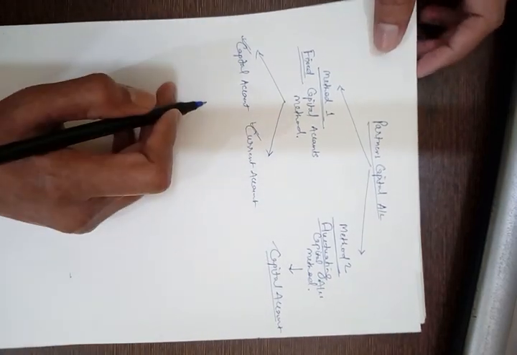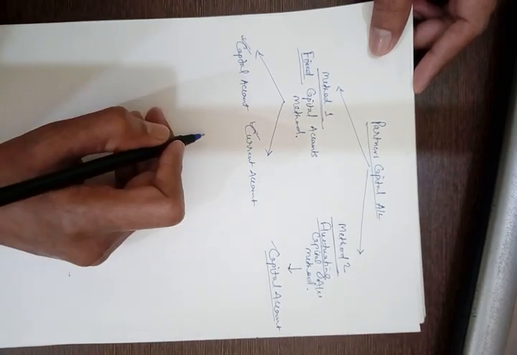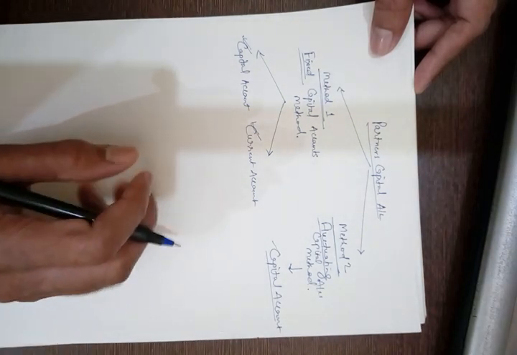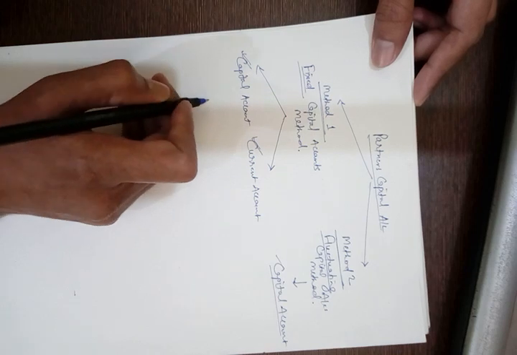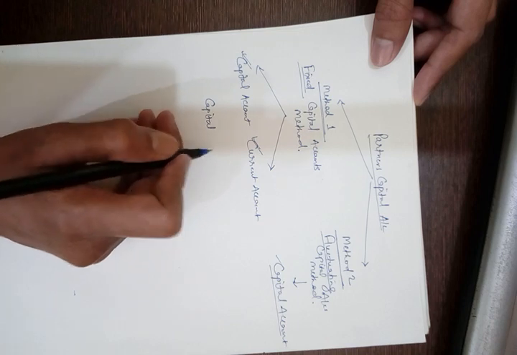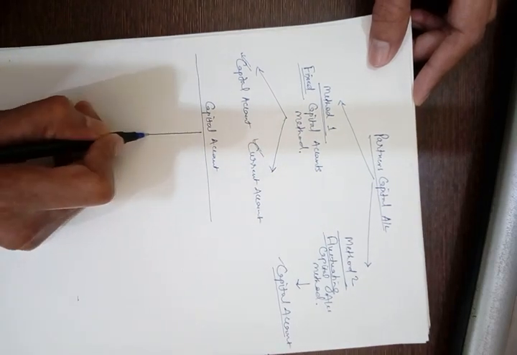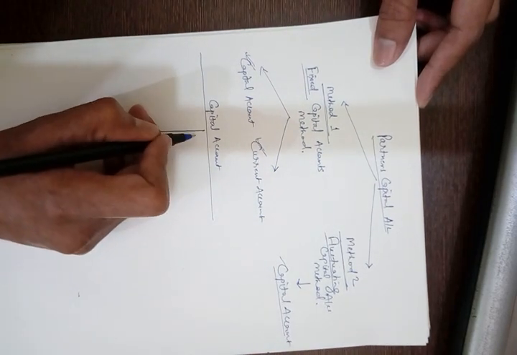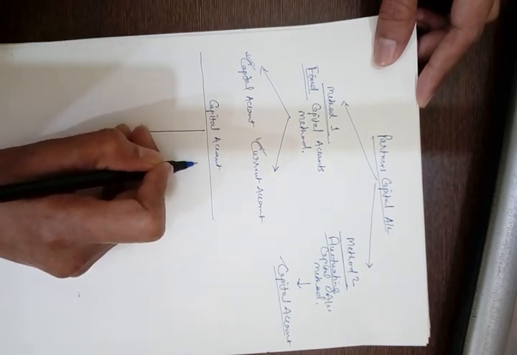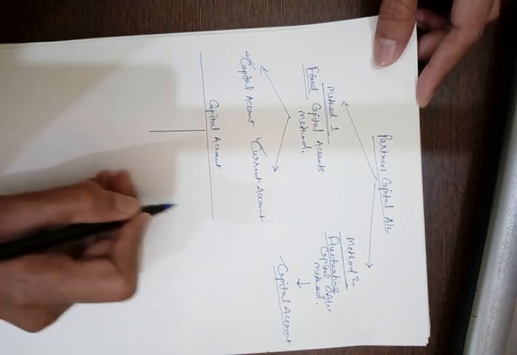Now students, recall class 11th. You know that capital account is nothing but simply the ledger representing the owner of the firm. In class 11th, since there was a single owner, we used to prepare the capital account of the single owner. And you know it very well that if it is a new business, then the capital account is credited by cash or bank, that is capital introduced.